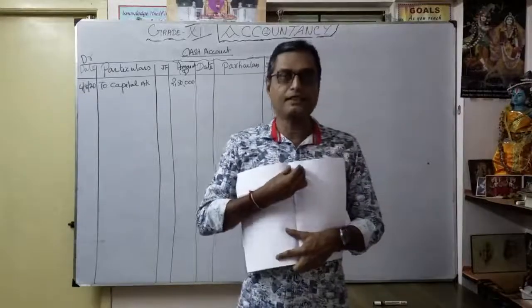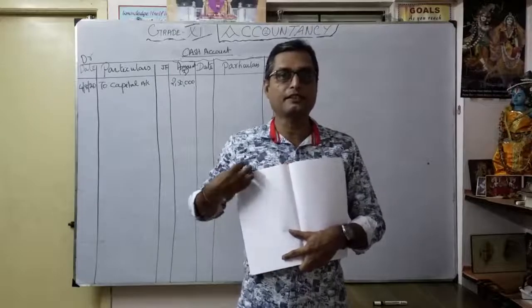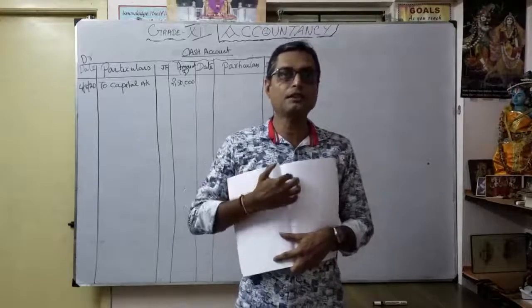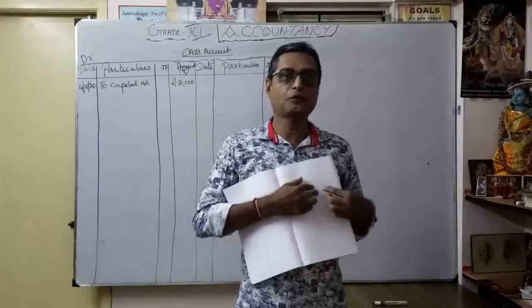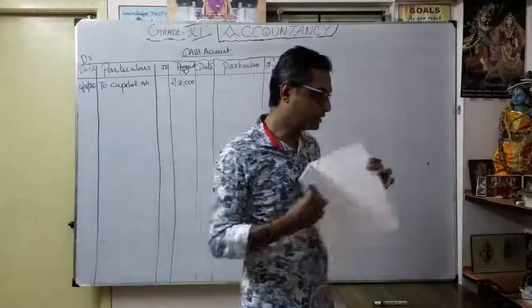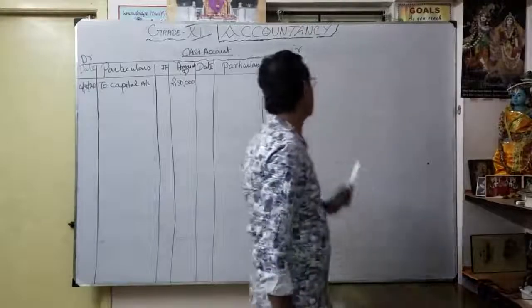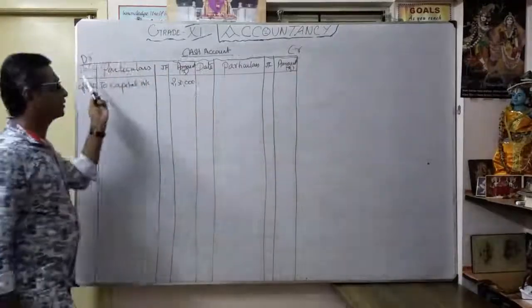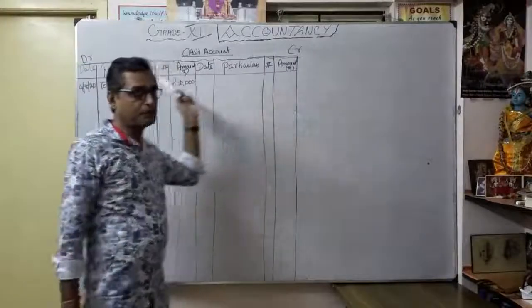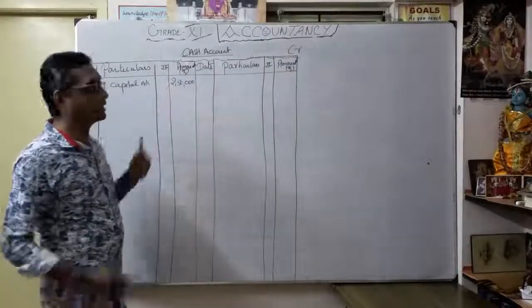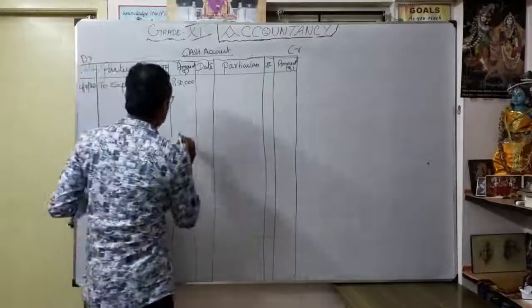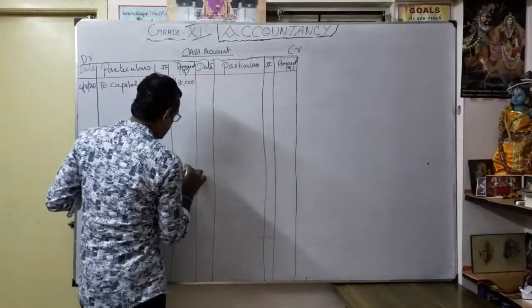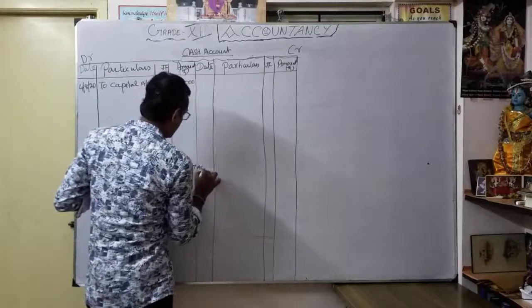So you put the heading, the name of the account. Then you draw the line: date, particulars, journal folio, amount for the debit part. Similarly, date, particulars, journal folio, amount for the credit part. This is very important: this is the credit part, this is the debit part. So there are two parts, debit and credit. Name of the account, cash account. Then you open the capital account, and you put it in the center, capital account.